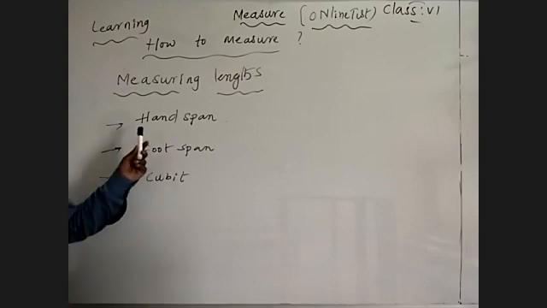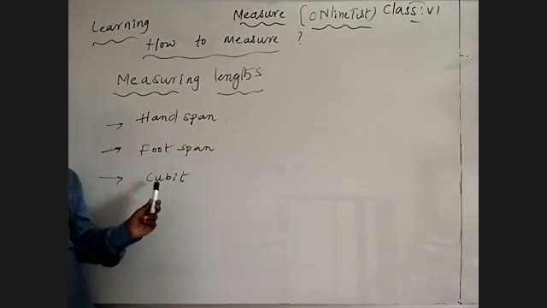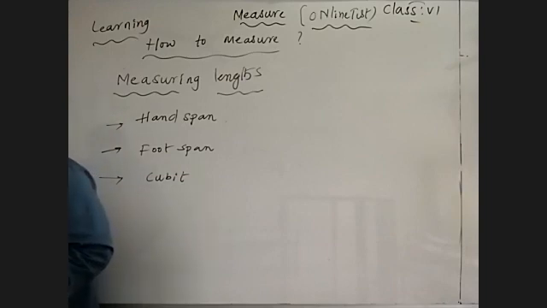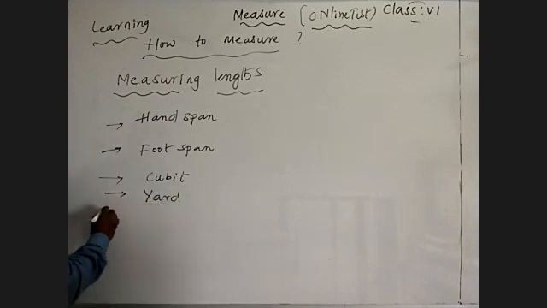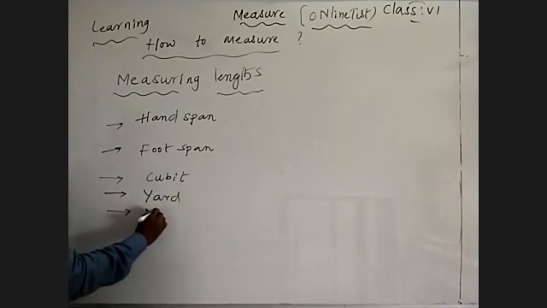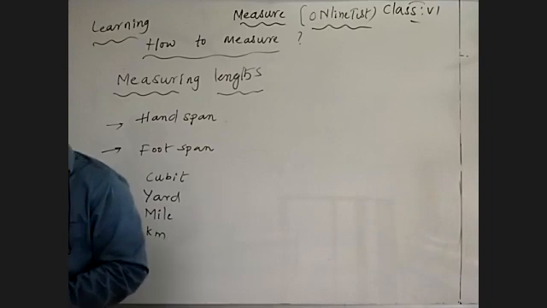We used hand span, foot span, cubit, and also yard, and also mile. Nowadays we are using miles, kilometers, and such different terms.